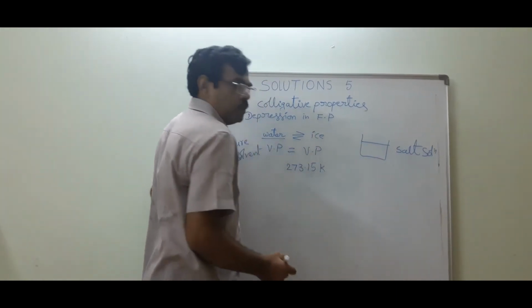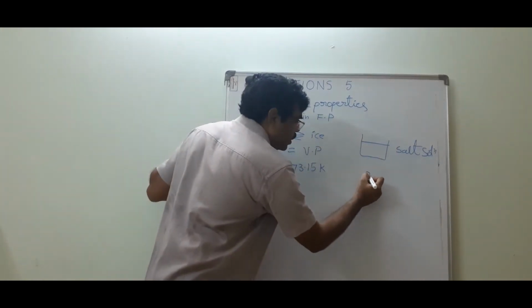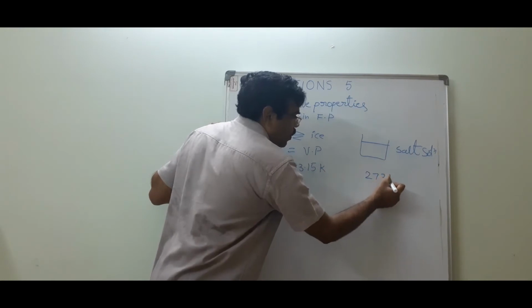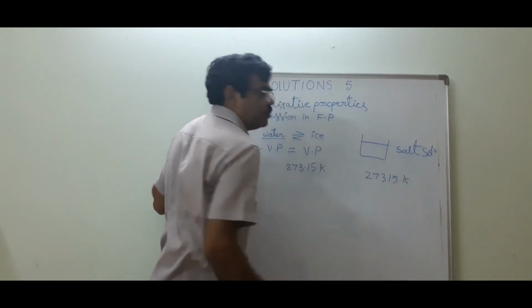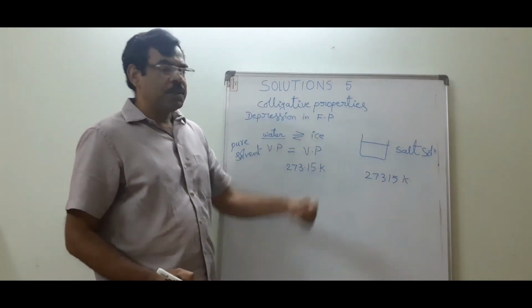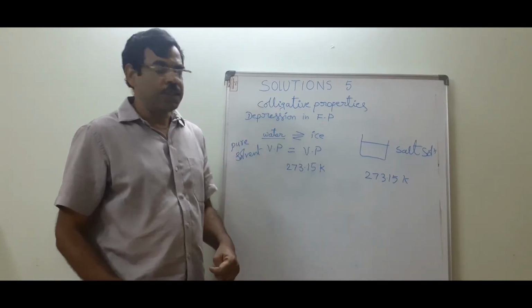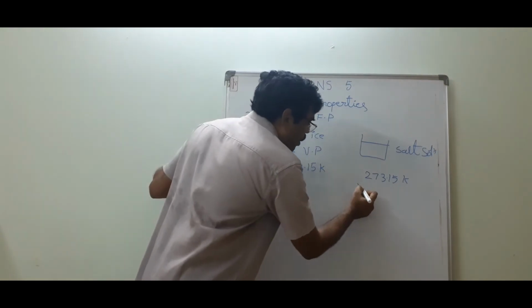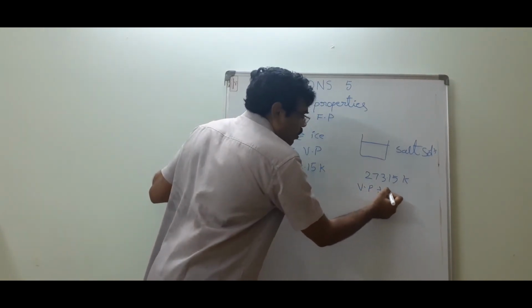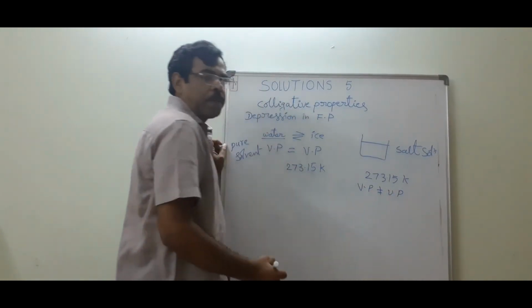Now the temperature reaches 273.15 Kelvin, but the salt solution is not freezing. It means its liquid phase vapor pressure is not equal to the solid phase vapor pressure.